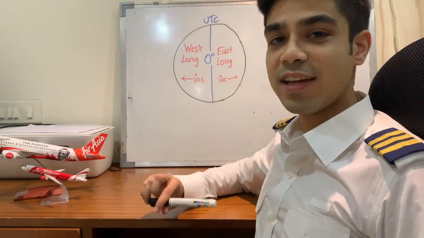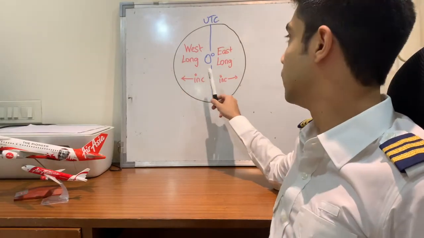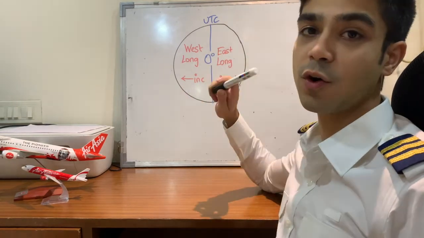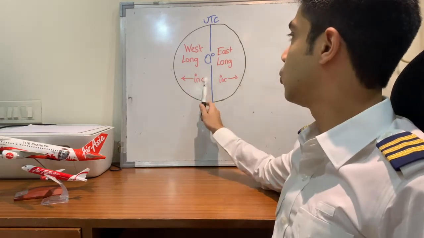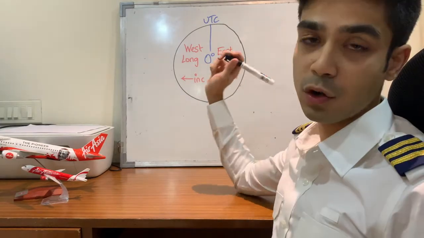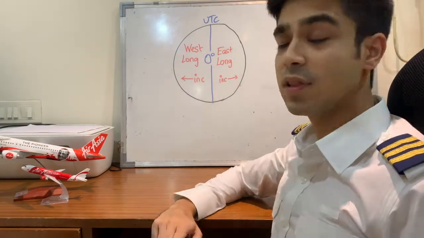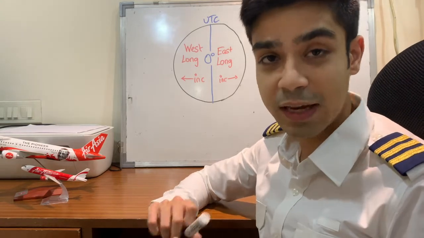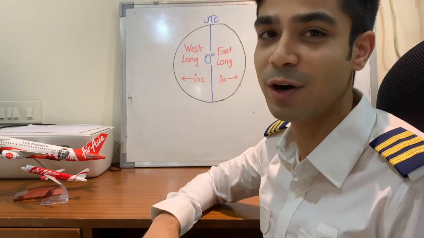So at 0 degrees, we can see that towards the east, as you keep moving eastward, the eastern longitudes are going to keep increasing in value. And as you go westward, the western longitudes are going to increase in value. But the exact opposite of this happens at the international date line. This is a very important concept. Please pay attention. I'll show you what it looks like.